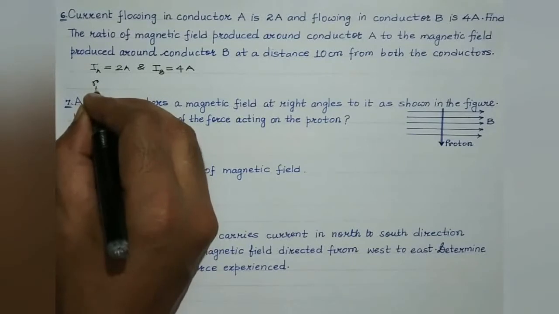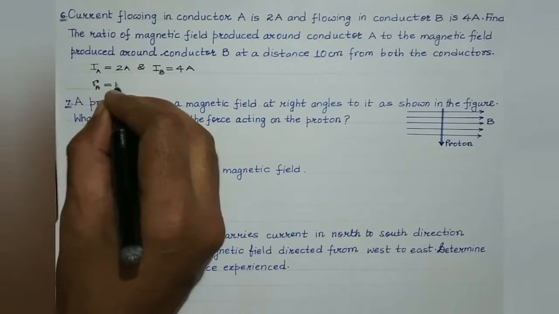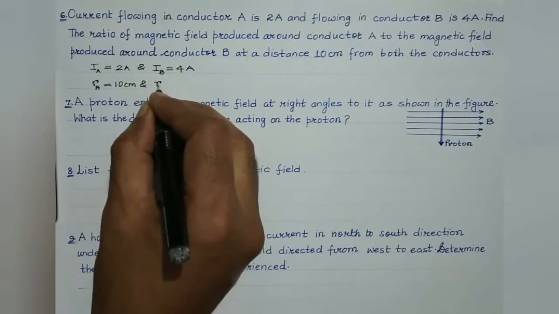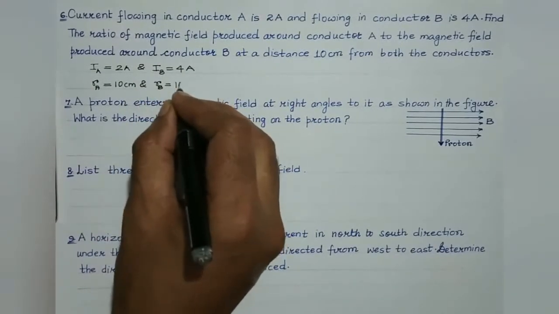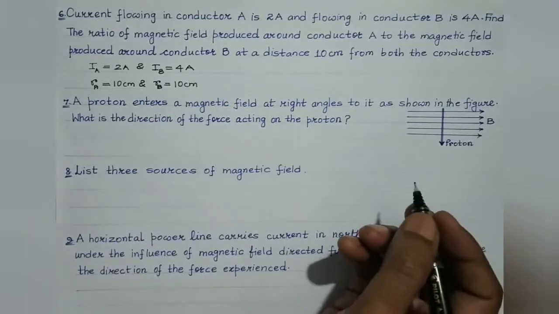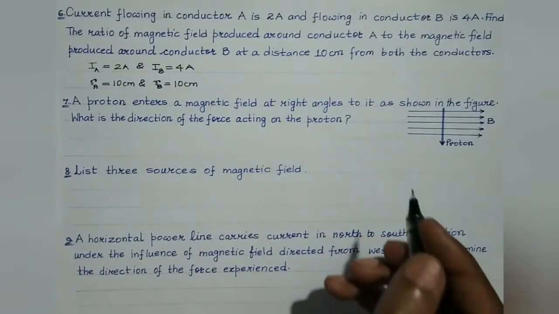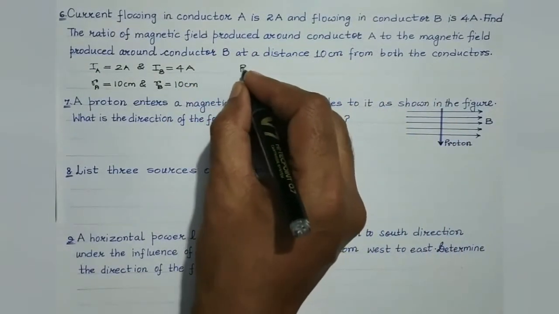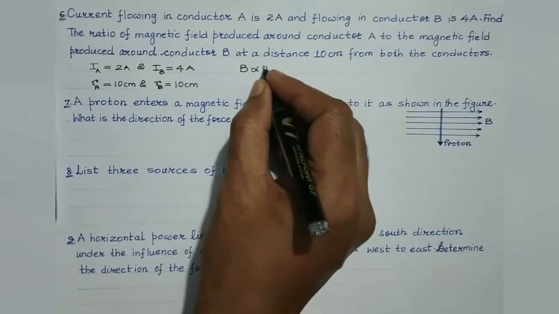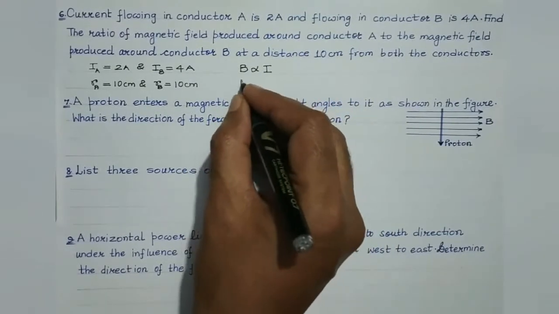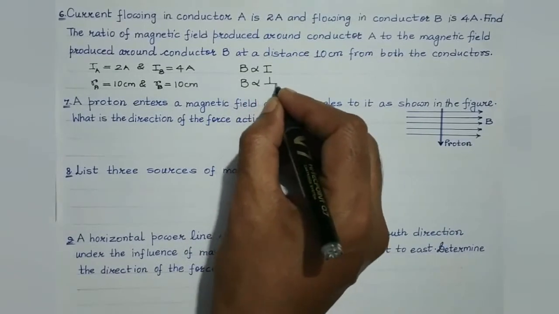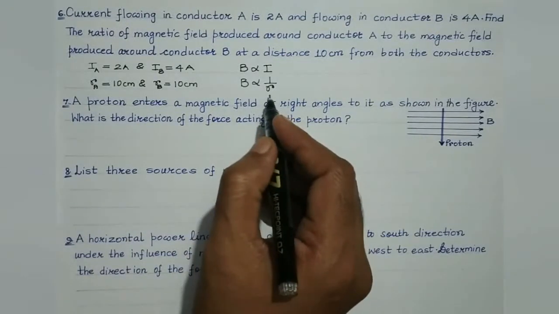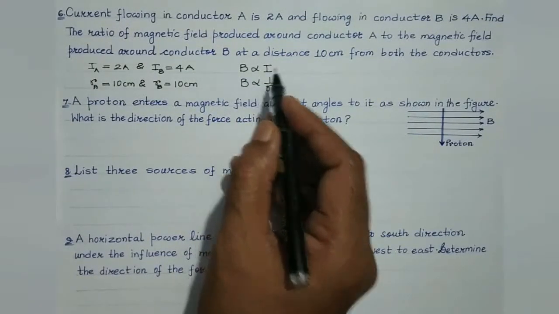So the distance of the observation point from conductor A is 10 cm and the distance of the observation point from conductor B is also 10 cm. So R is constant, right? We are supposed to find the ratio of the magnetic field. Now students, we are aware magnetic field is directly proportional to the current flowing through the conductor and inversely proportional to the distance of the point from the conductor. Now R being constant, B would be directly proportional to I, right?